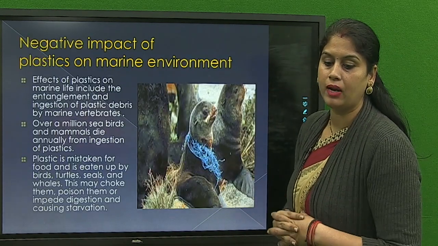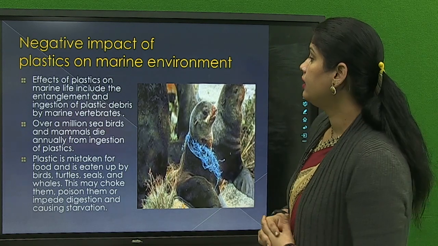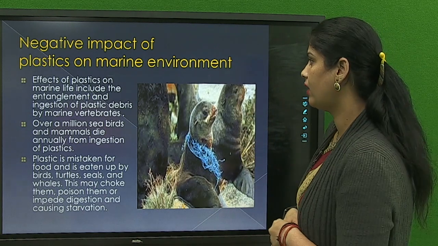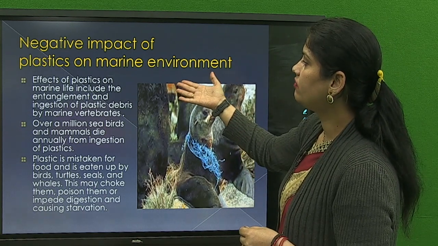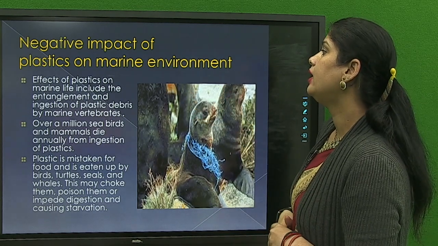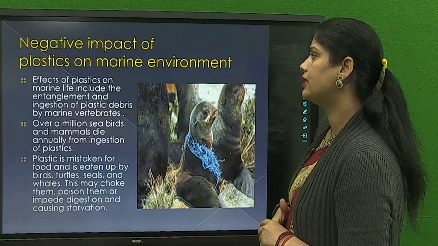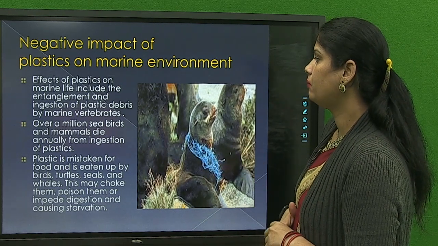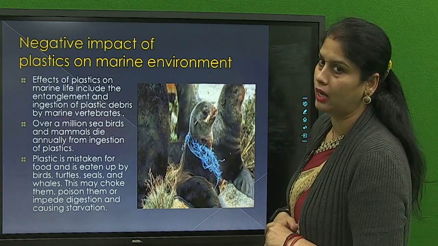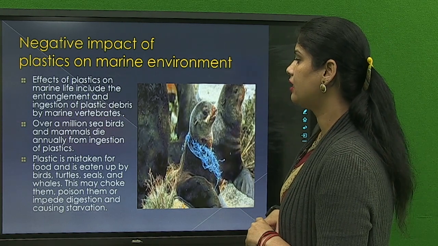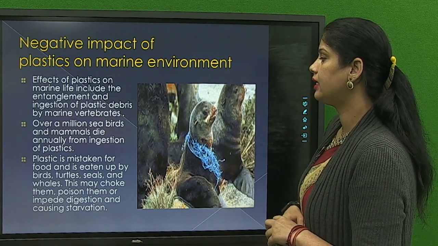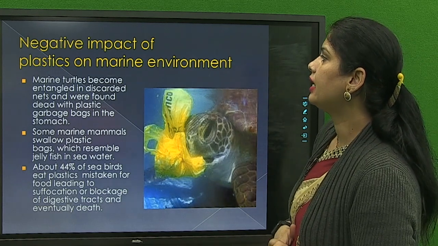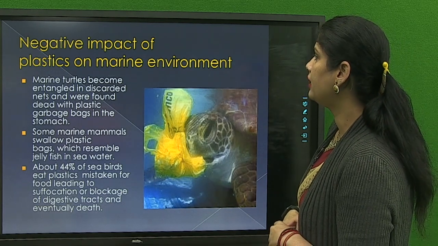Now the negative impact of plastic on the marine environment. There are various negative impacts which directly affect the marine environment. First of all, the effect of plastic on marine life includes the entanglement and ingestion of plastic debris by marine vertebrates. Second, over 1 million seabirds and mammals die annually from ingestion of plastics. Third, plastic is mistaken for food and is eaten by birds, turtles, seals and whales. This may cause choking.